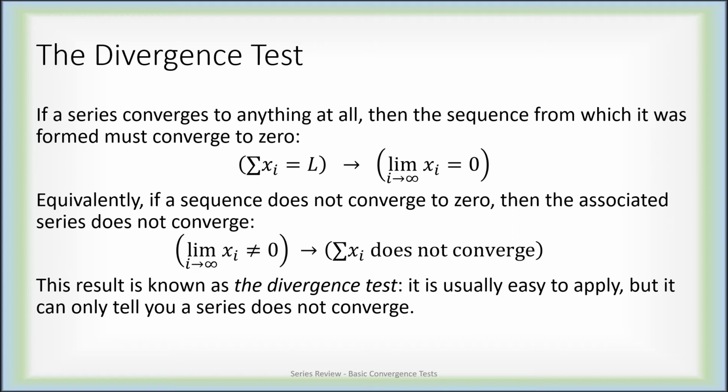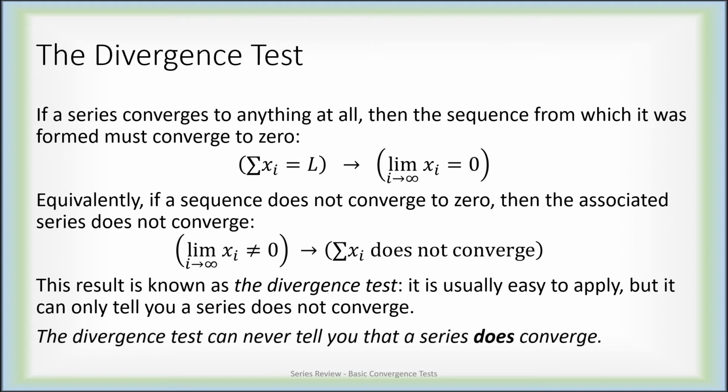It's pretty easy to apply, but it only can ever tell you that a series does not converge. If the sequence does not converge to 0, then the series does not converge. If the sequence does converge to 0, you cannot conclude anything from the divergence test. That's a very common error for beginning calculus students to make. If the sequence converges to 0, you don't conclude anything. If the sequence doesn't converge to 0, then the series must not converge to anything at all. That's the divergence test.